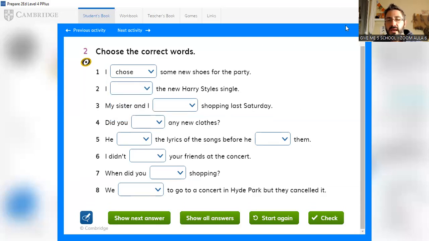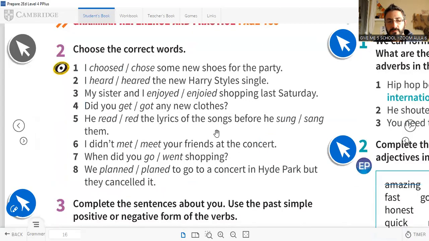Okay, so look, I'm going to show you the options here. Now you can pause the video and on a paper, you write the correct option. You have 1, which was the example, 2, 3, 4, 5, 6, 7, 8.